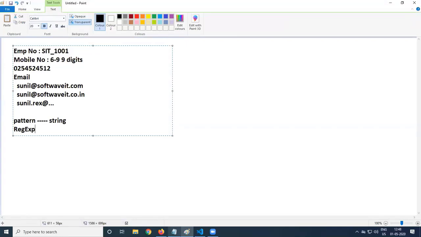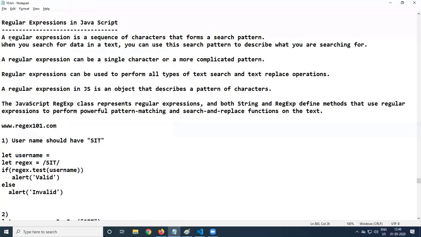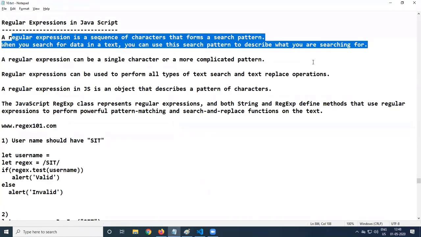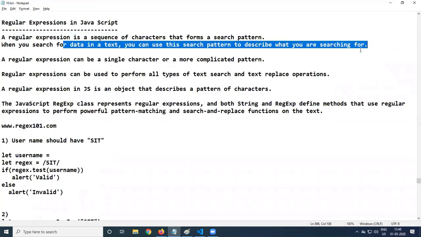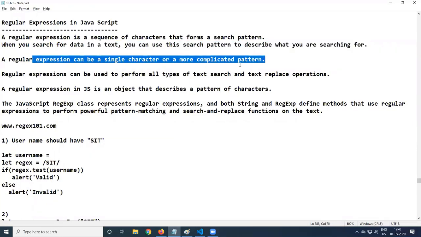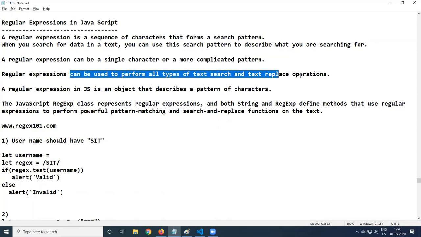Let's see what the meaning is. A regular expression is a sequence of characters that forms a search pattern, used for search, replace, or pattern matching. When we discussed string functions in JavaScript, we used search and replace with regular expressions. When you search for data in a text, you can use this search pattern to describe what you are searching for. A regular expression can be a single character or a more complicated pattern. It can be used to perform all types of text search and text replace operations.